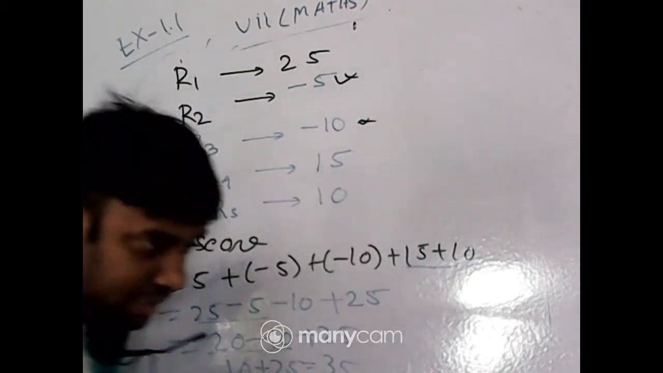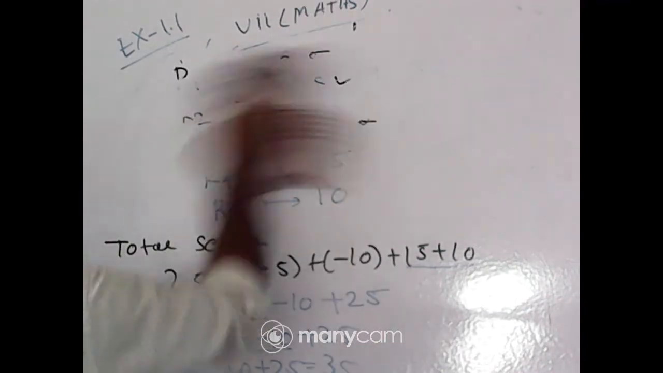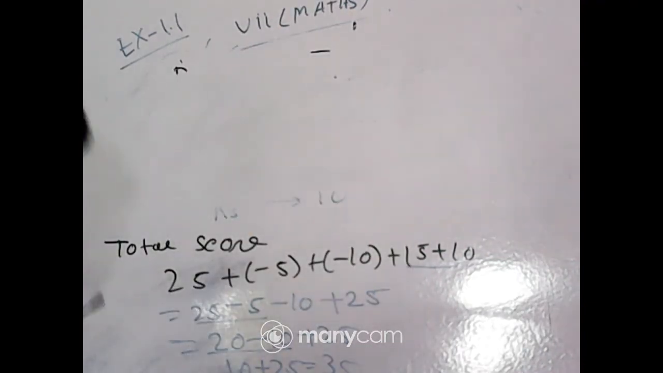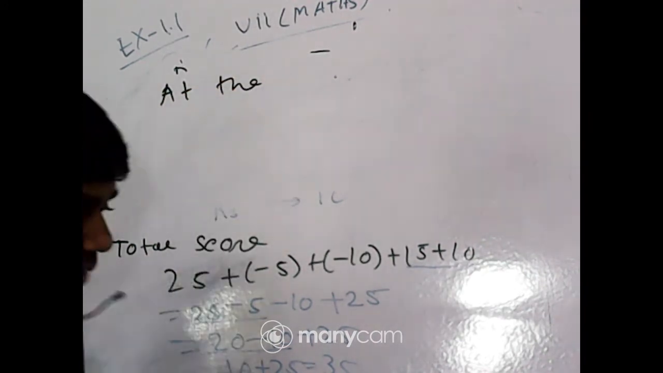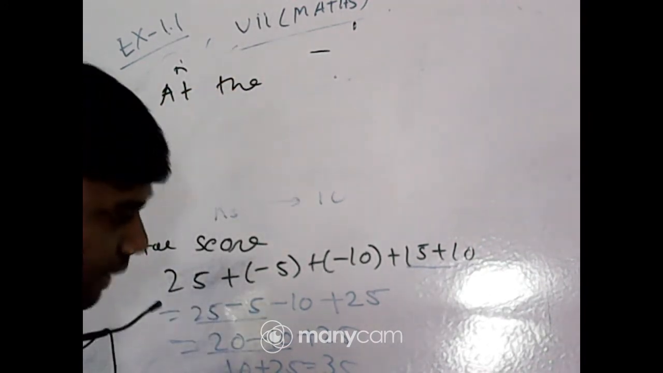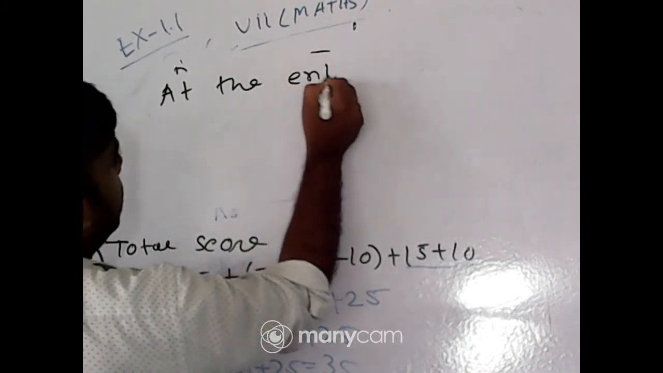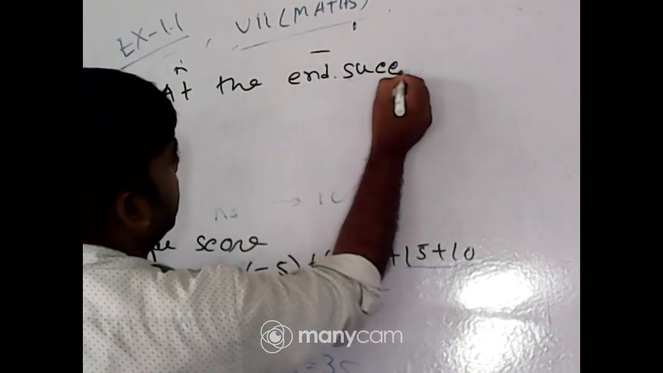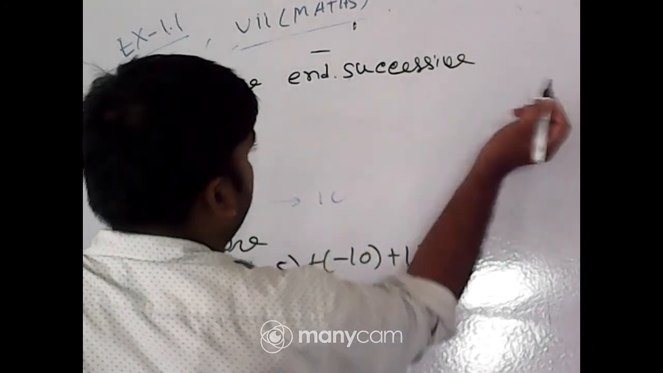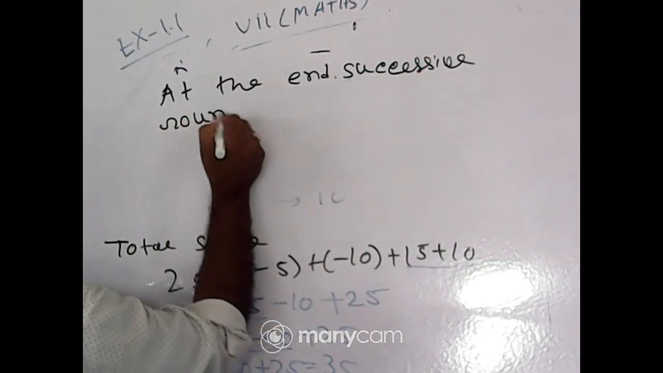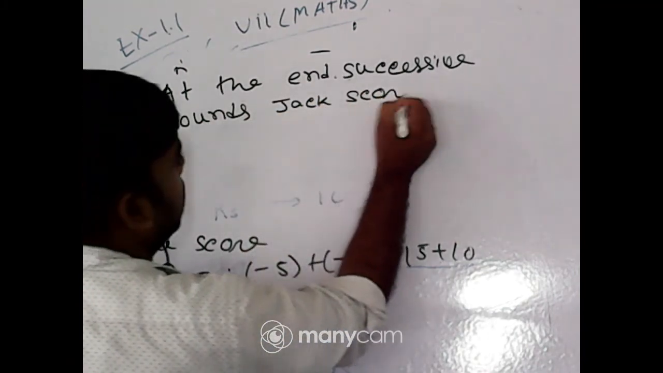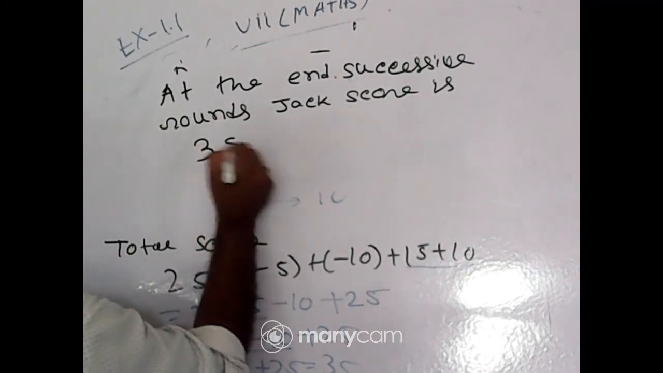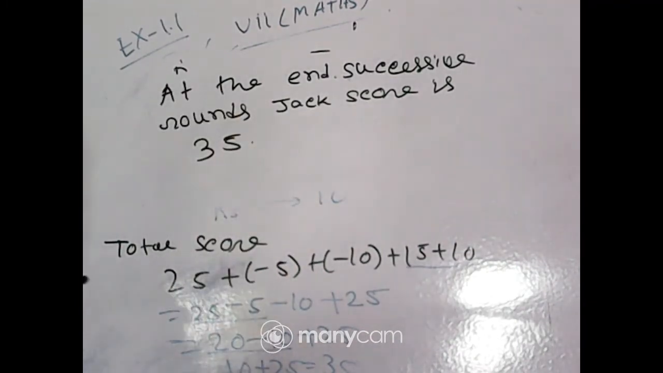Okay, I am erasing that. At the end of successive rounds, Jack's score is 35. It is the answer. I hope you don't have any problem regarding question number 2.